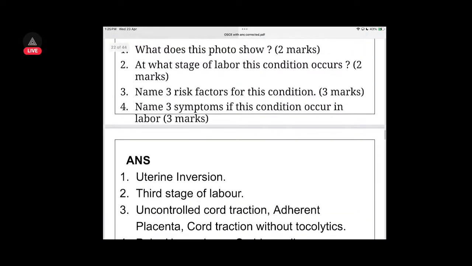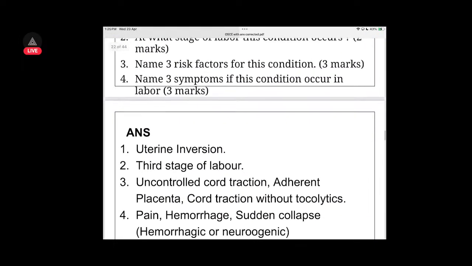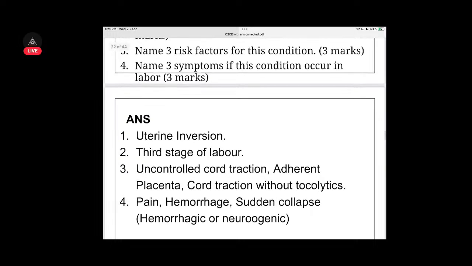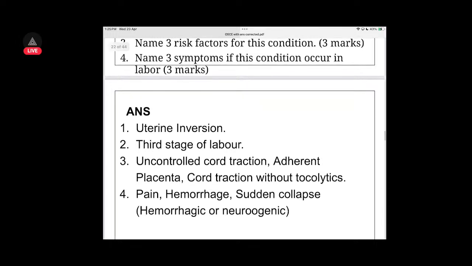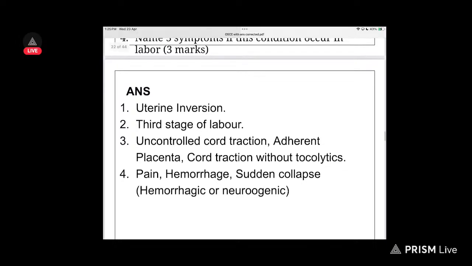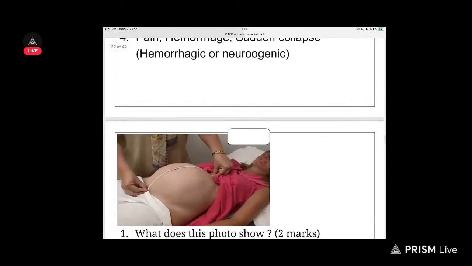Let's see. Okay, this is uterine inversion, 3rd stage of labor. Uncontrolled cord traction, adherent placenta, contraction without tocolytics. So 3 symptoms: pain, hemorrhage, and sudden collapse. Hemorrhagic or neurogenic shock. Sudden collapse, hemorrhage, and pain. And uncontrolled traction, adherent placenta, and contraction without tocolytics.